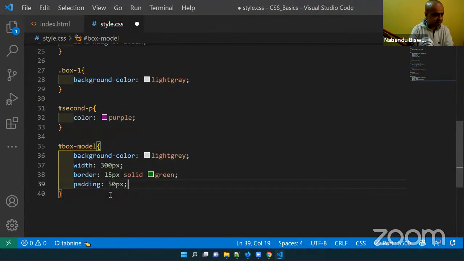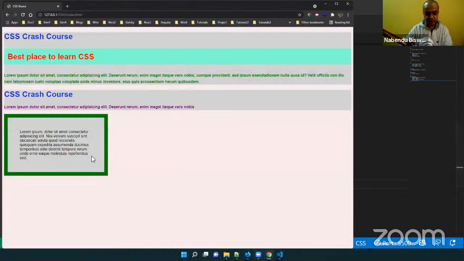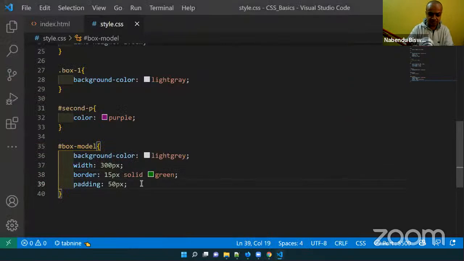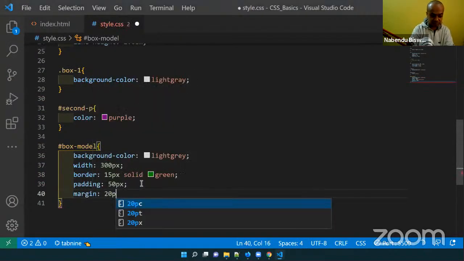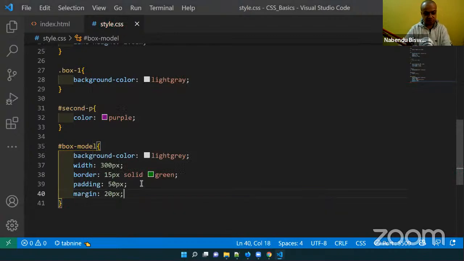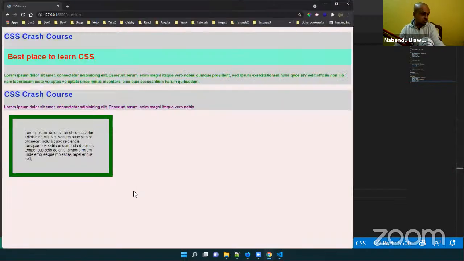Padding as 50 px. So what is padding? If I open it, we have some spaces around, so this is known as padding. And margin is there. Margin is 20 px. So we learn about this box model here.